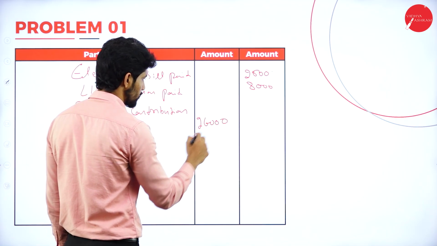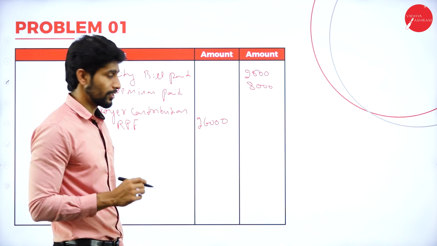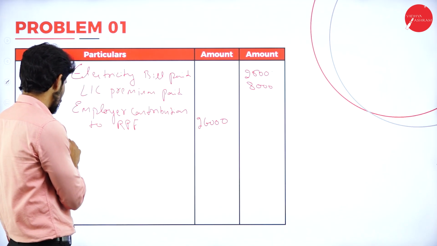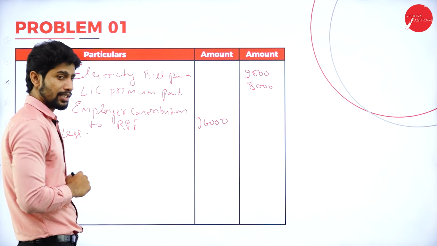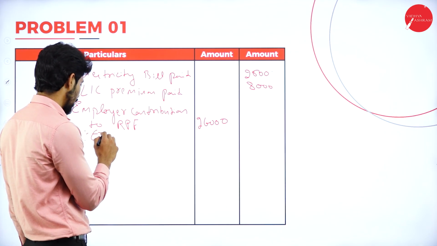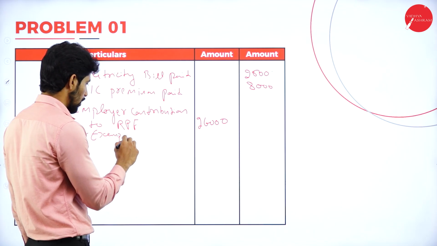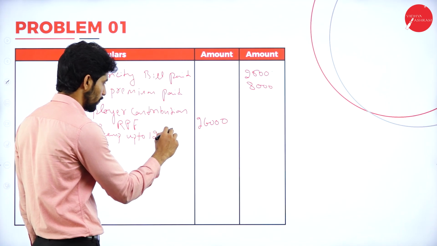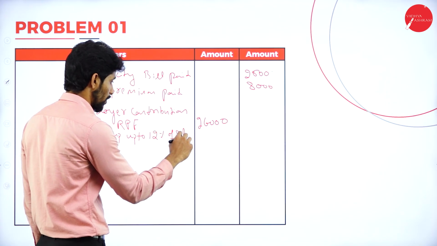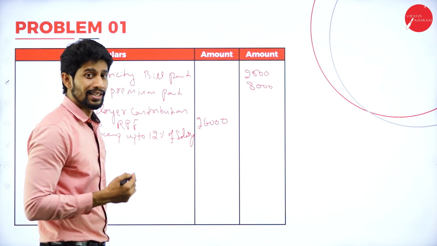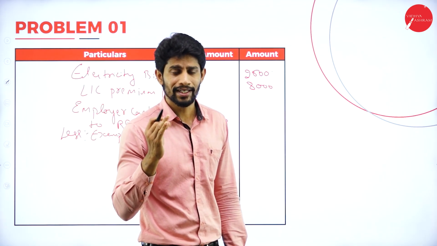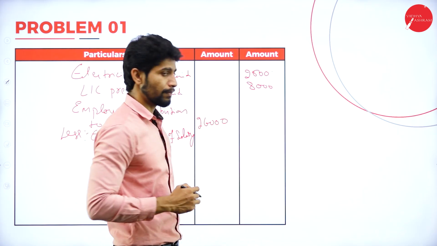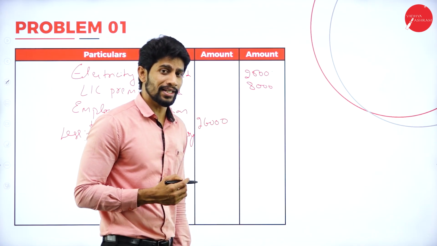26,000. So why am I writing this in the inner column? Because we have an adjustment. The employer is paying 26,000 towards RPF, but there is an exemption limit. What is that exemption limit? Less: exempt up to 12% of salary. What is the 12% of salary? Salary means basic, DA, commission for the purpose of RPF. So what is the salary, basic, DA, commission?